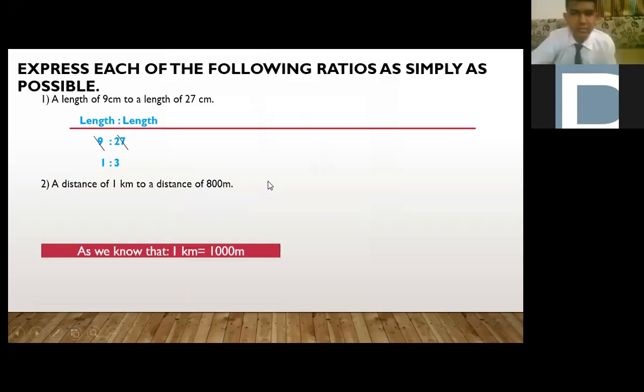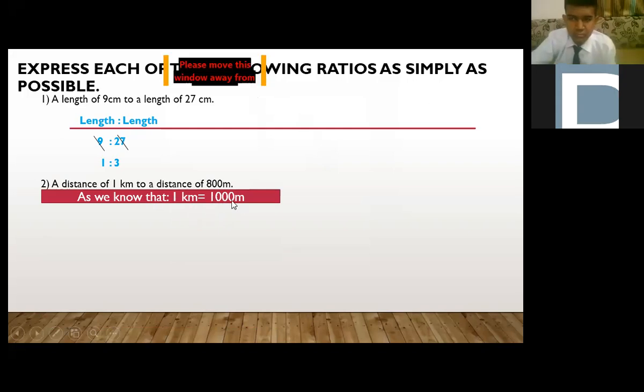Excellent. So here, beta, we have to convert 1 kilometer into 1,000 meter. Why? Because the units must be same. When we are comparing any quantity, the units must be same. So if kilometer is there, we are going to convert it into meter. Acha. One more thing, if you want to convert 800 into kilometer, you can do it also.